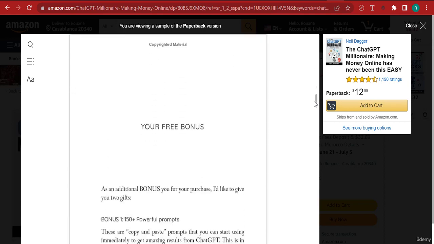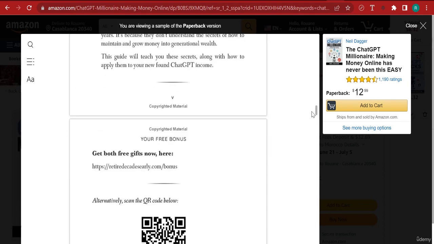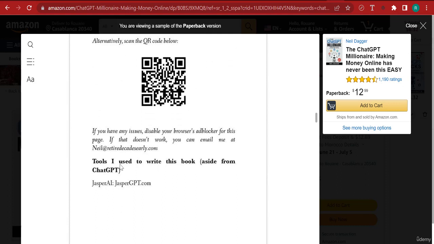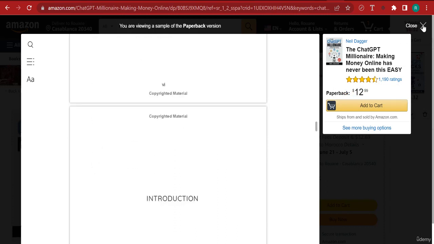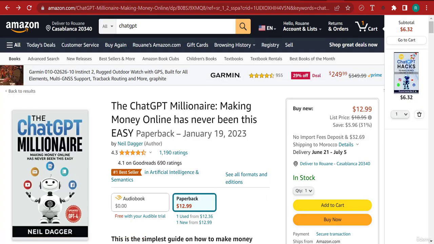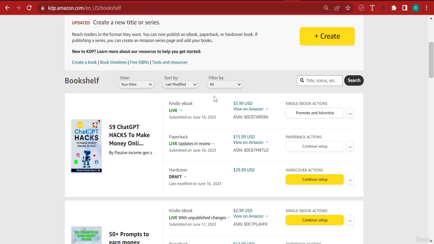In the book, he mentioned how he wrote the book using ChatGPT. If I scroll down, in his own words, tools I used to write this book, aside from ChatGPT, which means he has used ChatGPT, and also he has used Jasper AI to write a book which, in my opinion, is not the best ChatGPT book out there. And I honestly think that the book I have written is much better. Now, the book that we're going to publish, we're going to put it as an ebook. So we're going to publish it in ebook format.